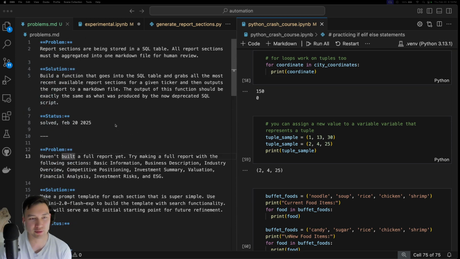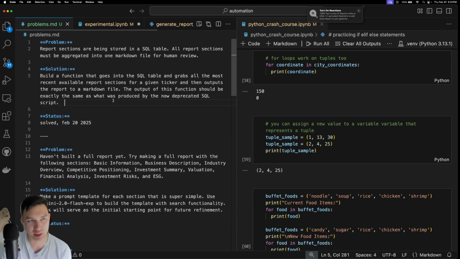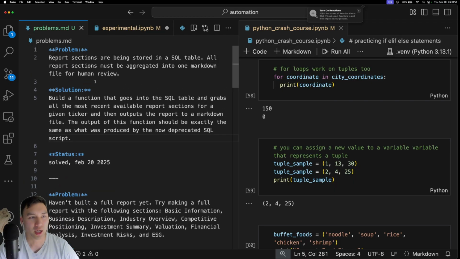So essentially, what I've put down in this Markdown file is a couple of different problems that I'm looking to solve. For example, a problem that I solved today. This is a new thing for me, so all my previous problems that I solved aren't on here, but moving forward, I'm going to try to really maintain this Markdown file.